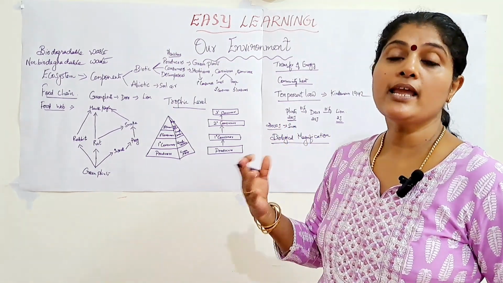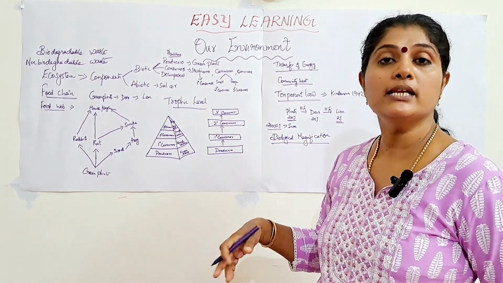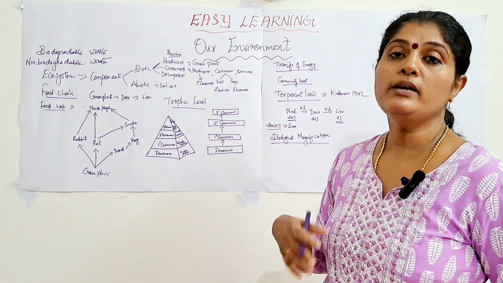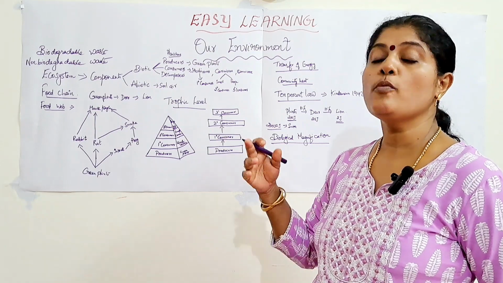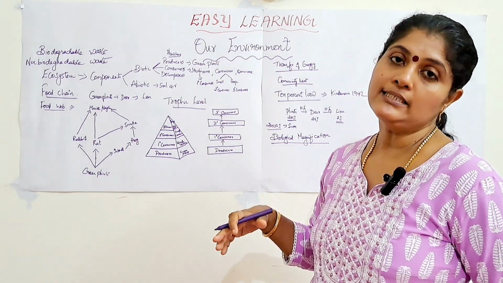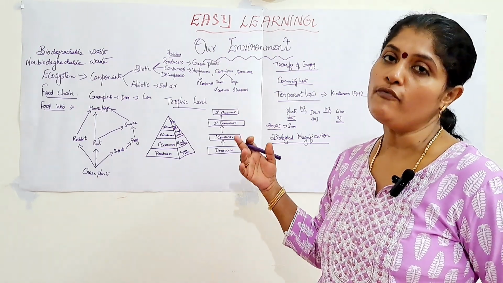In the case of human beings, as they are omnivores, they consume directly both plants as well as animals. So the accumulation of these pesticides will be more in the case of human beings.